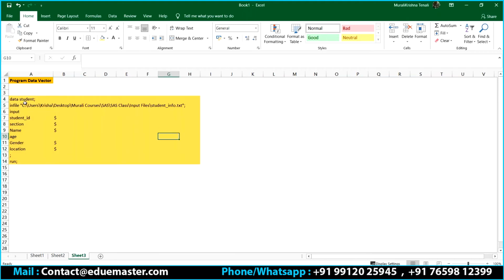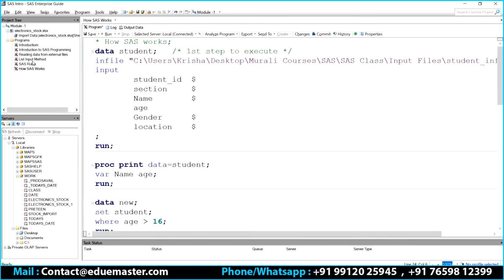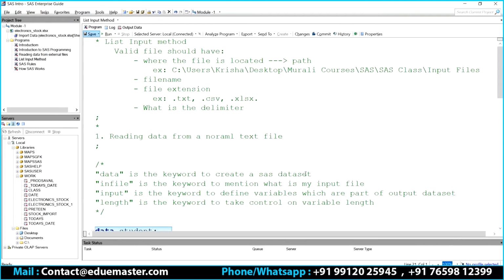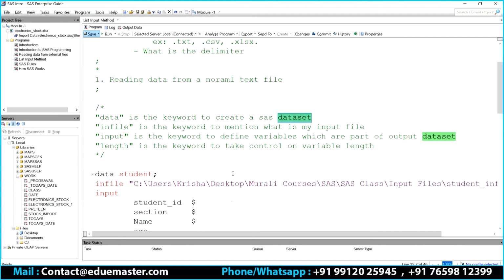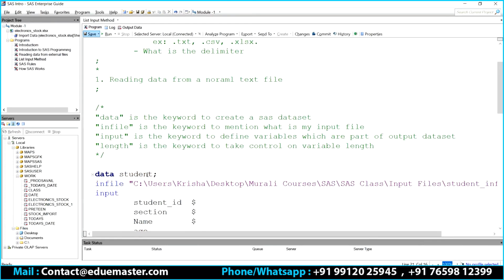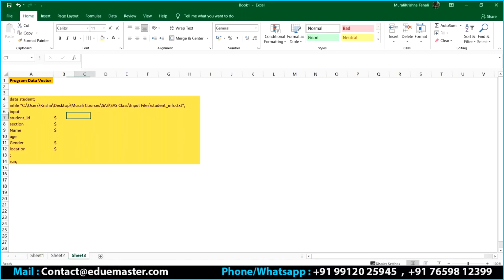Then this part is clear, right? Execute statement by statement. So now let's take the first statement. What is the first statement? Data student. Data is the keyword to create a SAS data set, correct? So when SAS identifies this statement, it understands that the user wants to create a data set called student.